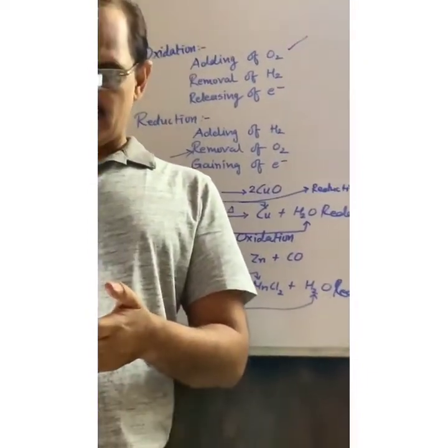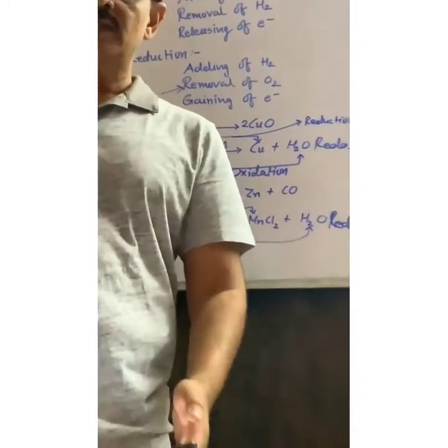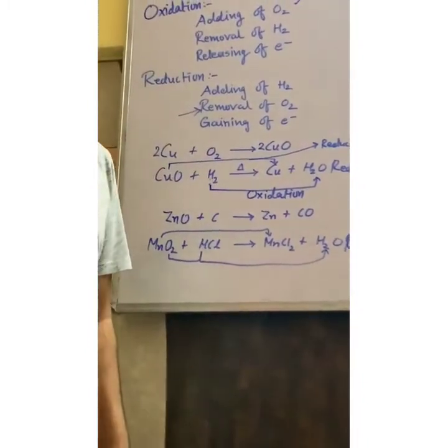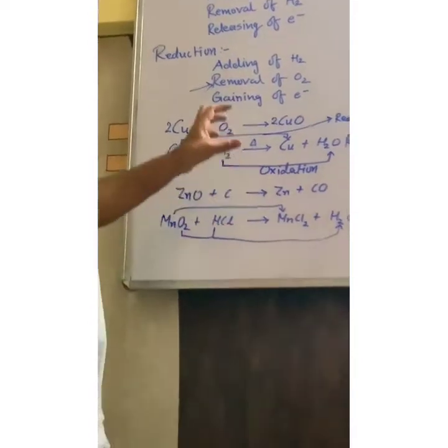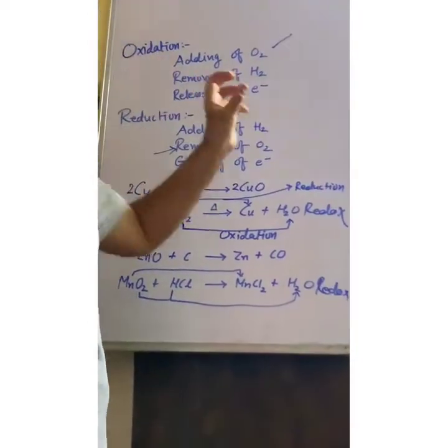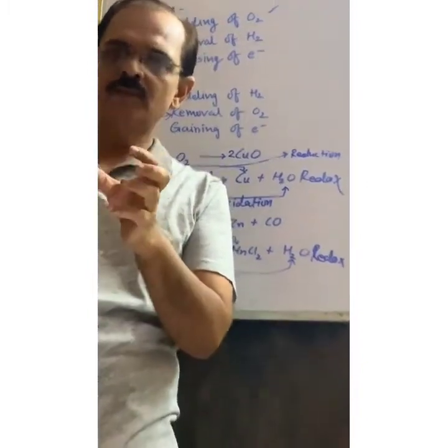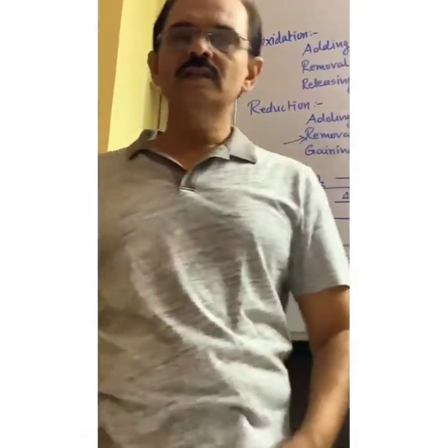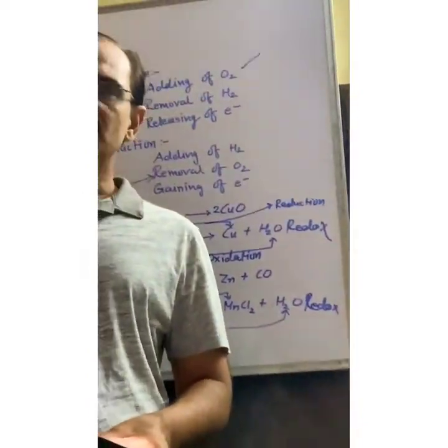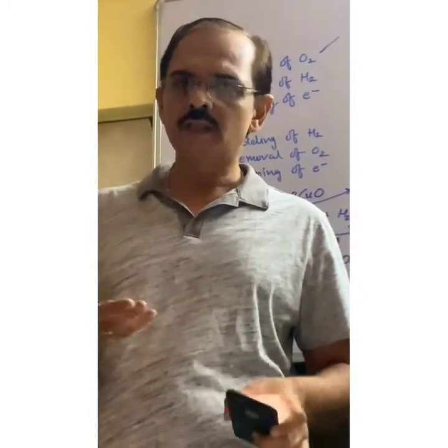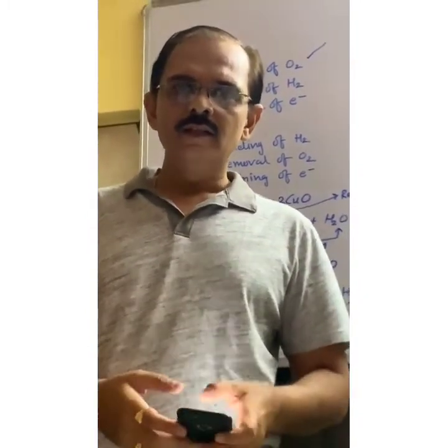Now, the last topic of your lesson, corrosion and rancidity. You know that if oxygen is added in any substance, and suppose the substance is food, and its smell changes, suppose it deteriorates, this is called rancidity.